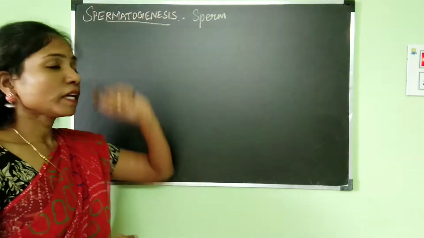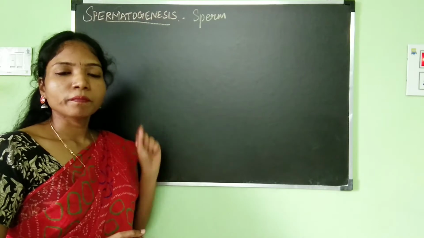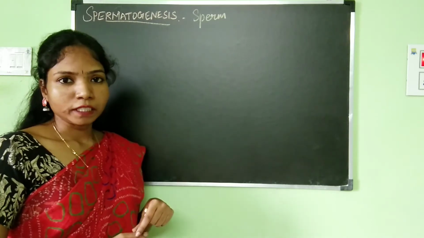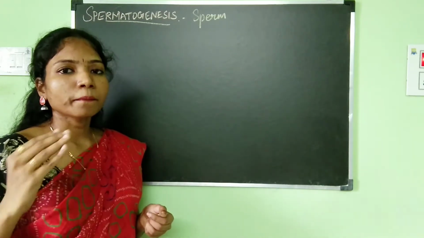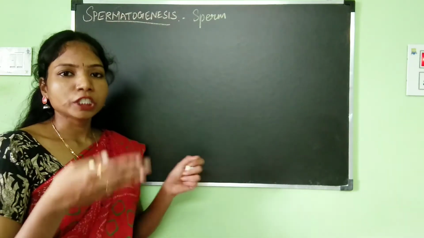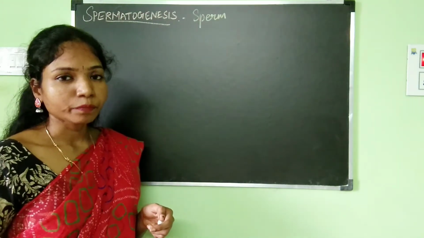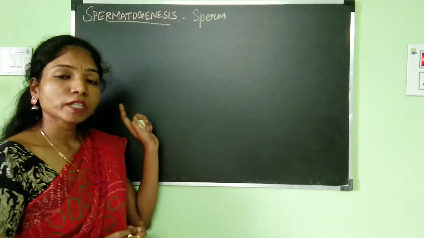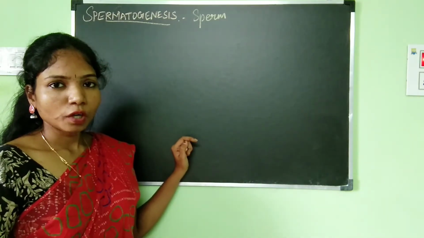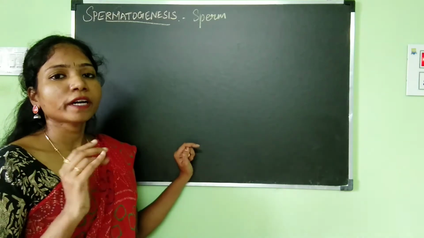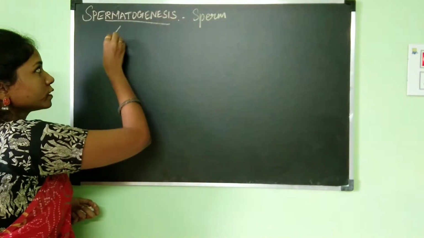And when does spermatogenesis begin? In the case of males, spermatogenesis begins at puberty. So what is puberty? Puberty is the age at which a child, male or female, attains sexual maturity. So spermatogenesis will begin at the age of puberty for males. Spermatogenesis can be divided into two stages. So there are two stages in spermatogenesis.